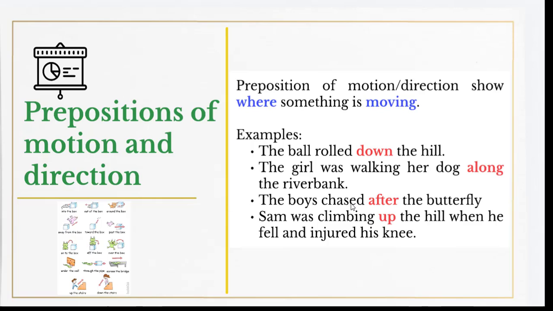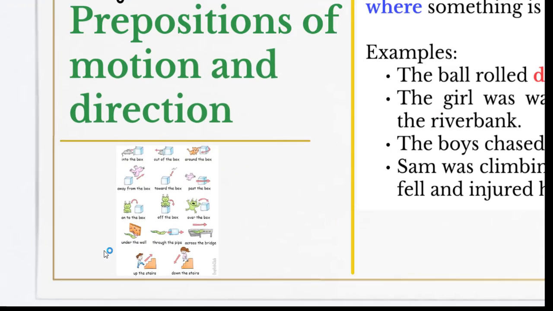The boys chased after the butterfly. So chasing, running after the butterfly, right? Sam was climbing up the hill. Climbing, the verb to climb. So all these verbs involve a certain movement or action by the subject. That's why we use prepositions of movement to indicate where something or someone was moving.